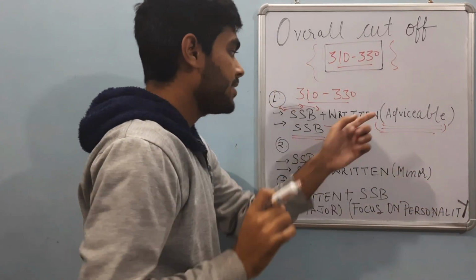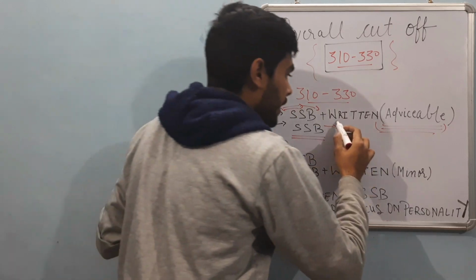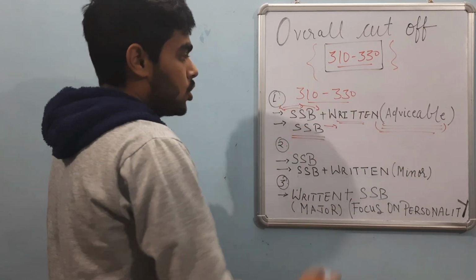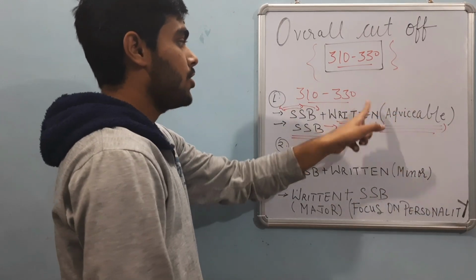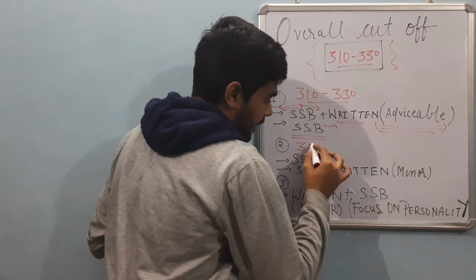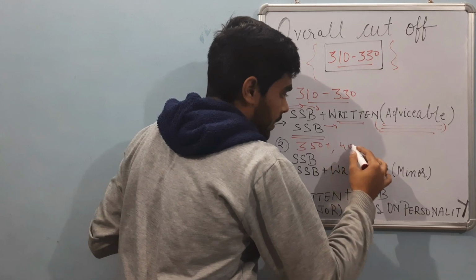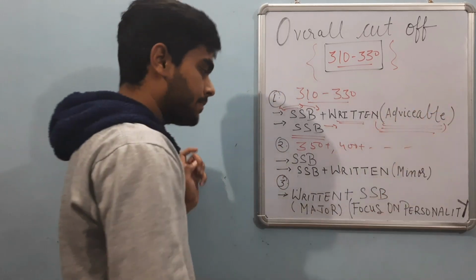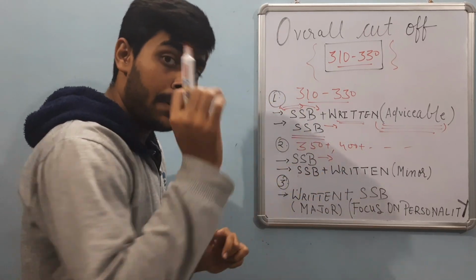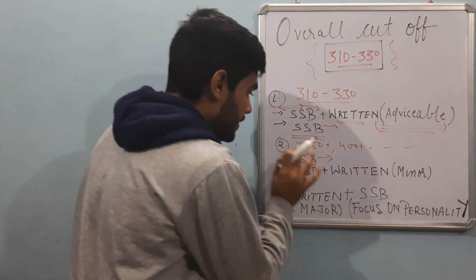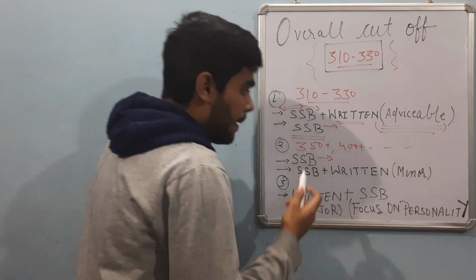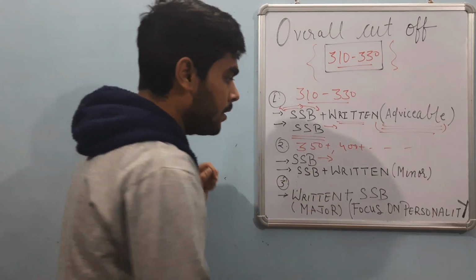Because you will have a safer route. If you do not clear the written, then you will have the extra time for preparation of the written as well as SSB. So it is advisable, if you are lying in this range, to take this path. Number 2 is if you are getting 350 plus or 400 plus or good marks. The first and foremost thing is you can give the majority of your time for the SSB preparation, but you can also give a minority of the time for the written.